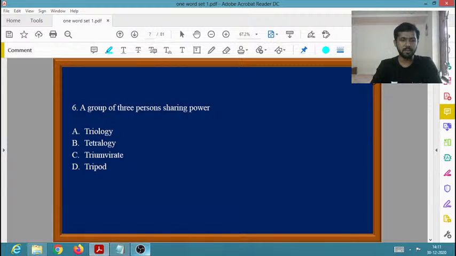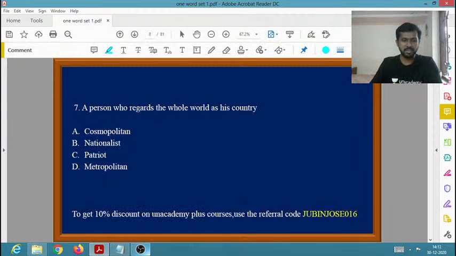So the one word for a group of 3 persons sharing the power is trimurative. You can see option C, trimurative. So if 3 persons are sharing the power, that is known as trimurative. Okay. Tetra, you know the logic. Tetra means 4. Okay, something related to 4. You know that.